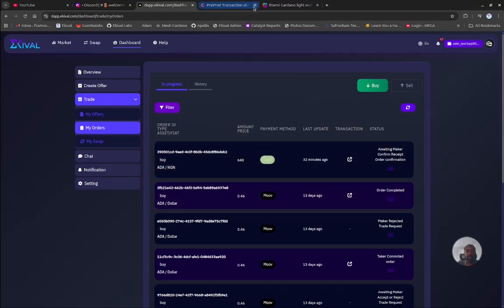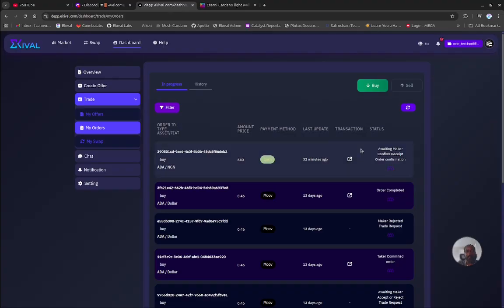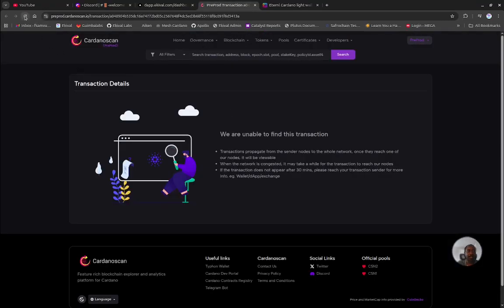So we'll go again and check on my wallet. I did receive the 49 ADA, which is pending. However, it's coming from the smart contract, so it's going to be validated. It's coming through. And I can go again, the same here through this icon, the transaction, you can go to the on-chain and check the transaction. Not yet validated. I'm going to pause the video until this transaction is validated on-chain.